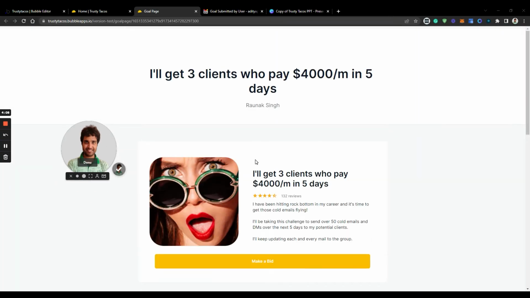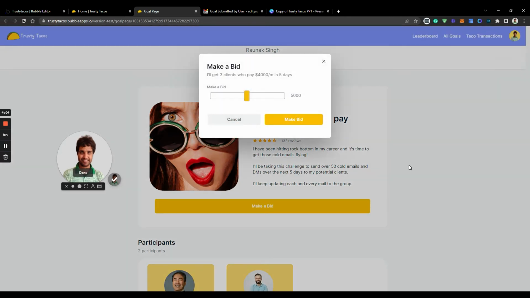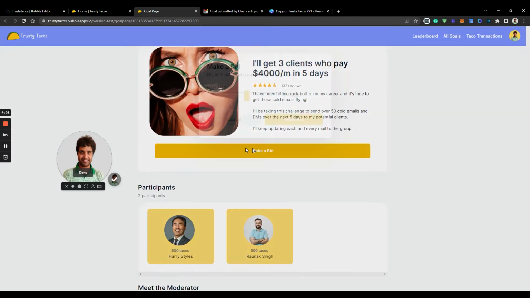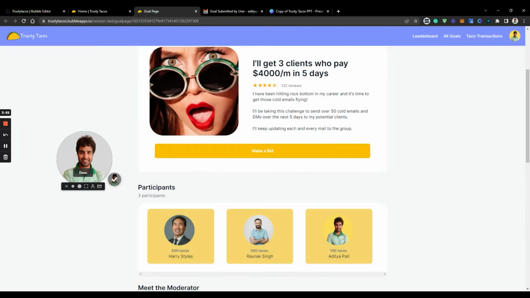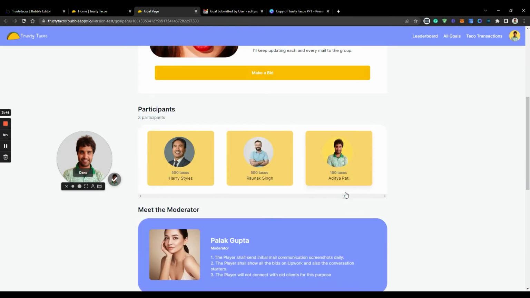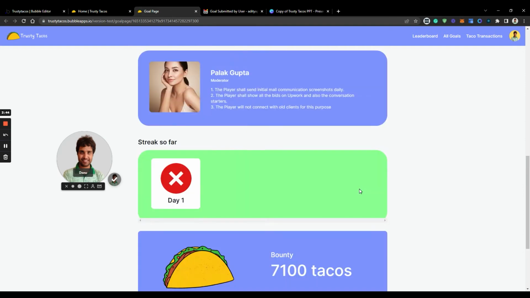And as an audience, I can make a bid. So there are currently 2 participants who have bid on this particular goal. Let me make a bid of, alright, 5,000 tacos. Or let's just bid for 100, let's stay safe. So I make a bid for 100 tacos and I am being shown as a participant. So now the total bounty comes out to be 7,100 tacos.